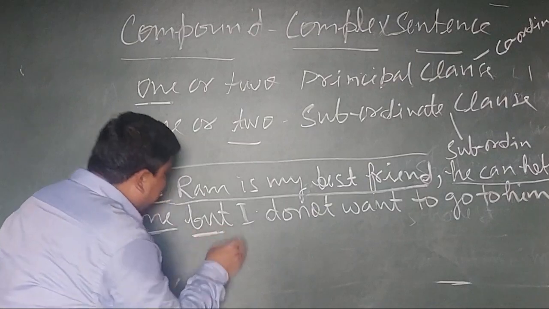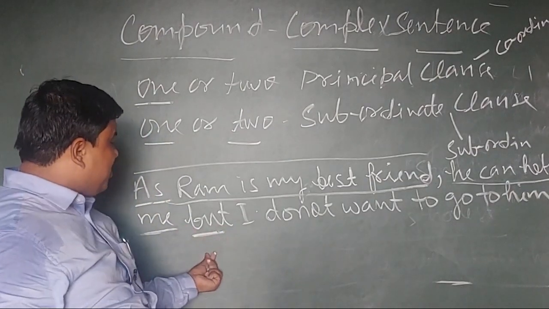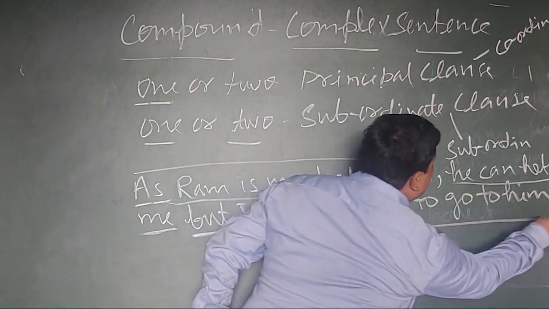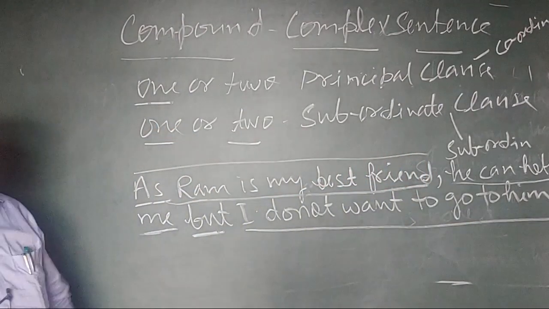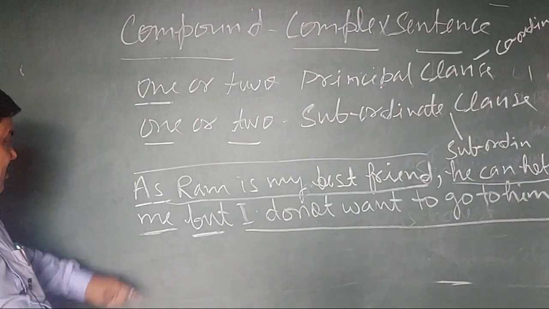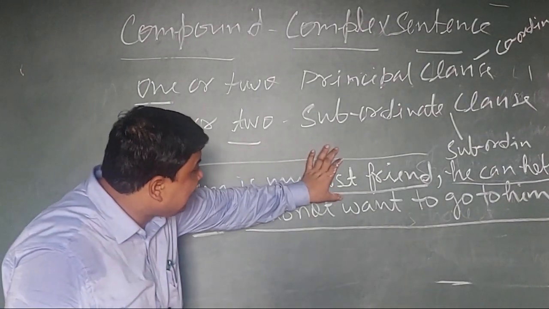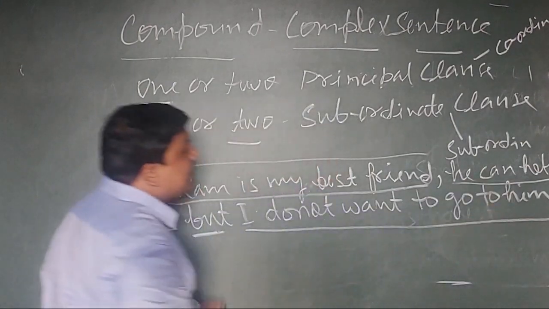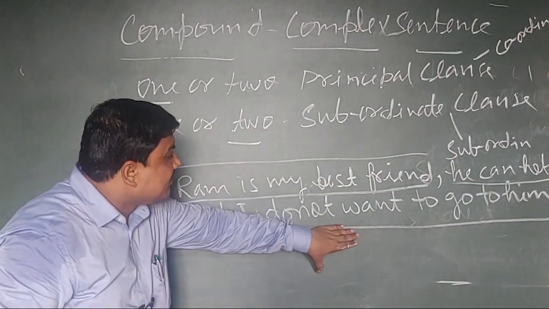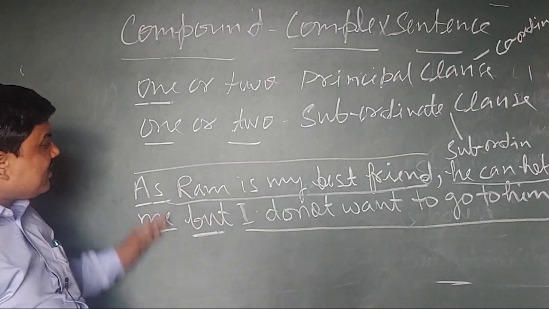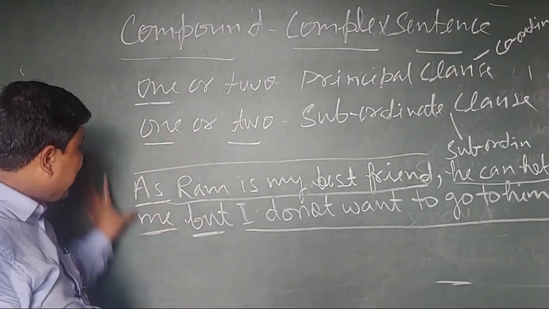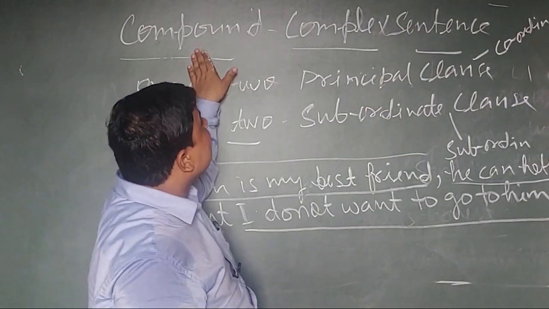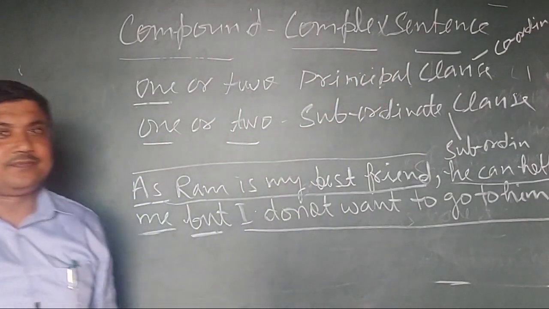This "but" is a coordinating conjunction, and because of that, "I do not want to go to him" is also a principal clause. It means one subordinate clause and two principal clauses are there. After joining all, whatever formation will be there, that will be a compound complex sentence.